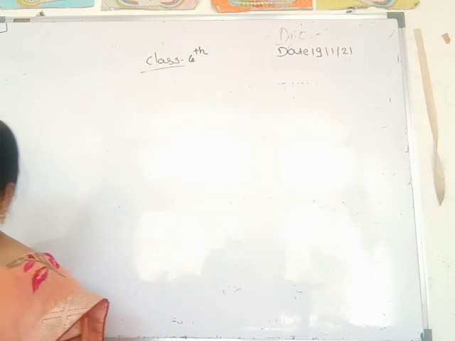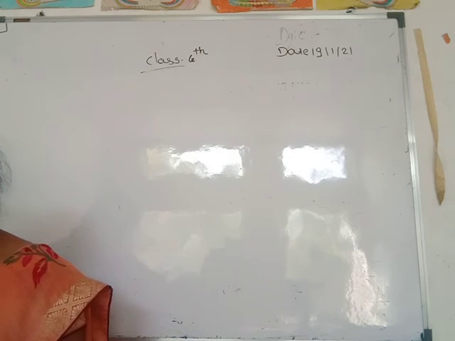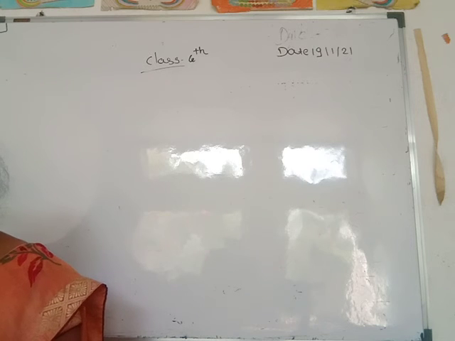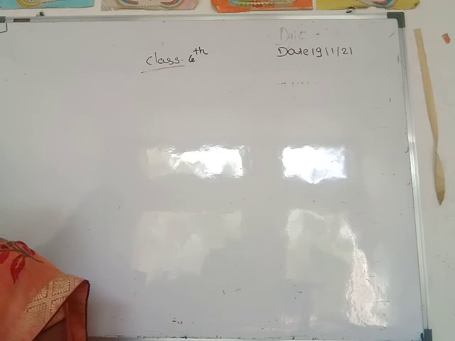Then the next point is in this circle: radius, center of the circle, diameter. This remaining part we will study tomorrow. Okay.